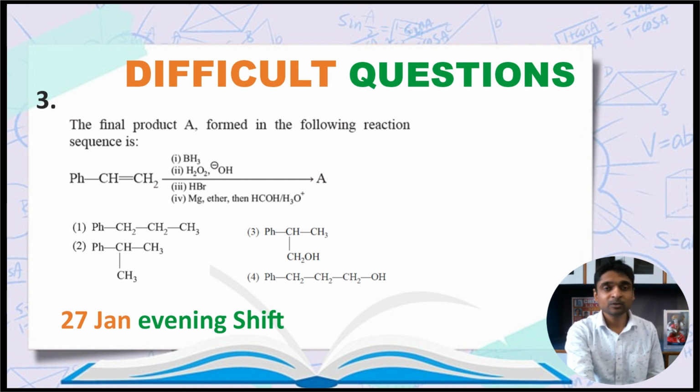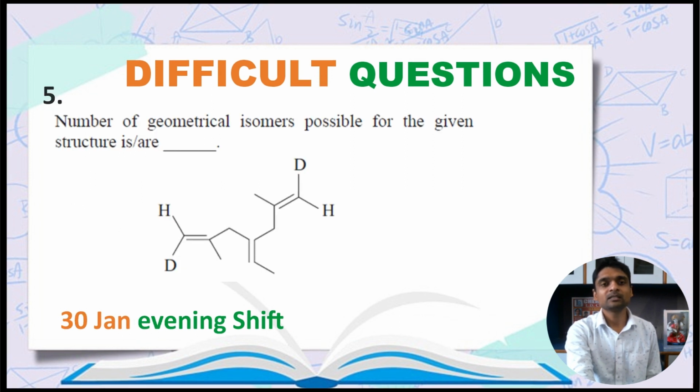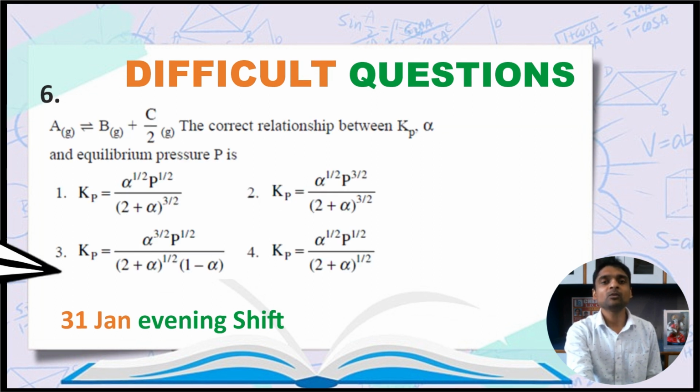This question cannot be solved just on the basis of NCERT, but there were only 2 to 3 questions out of the entire 300 questions in 10 papers which were not part of NCERT. So students do not need to worry about these types of questions. Then this is based on the theory of hydrocarbons. This again is a difficult question, finding the number of geometrical isomers. It is based on the concept of pseudo-geometrical center. Then this question is from the equilibrium chapter.